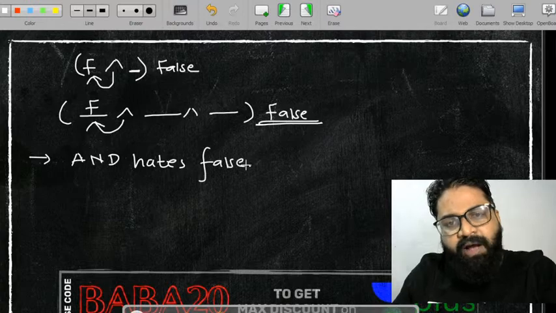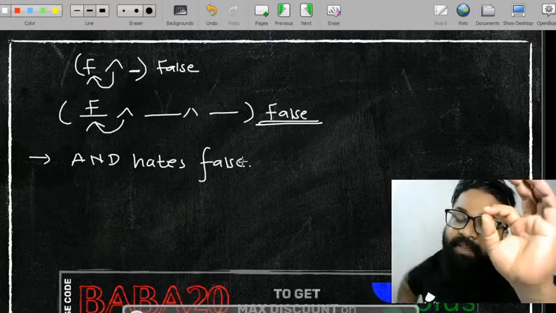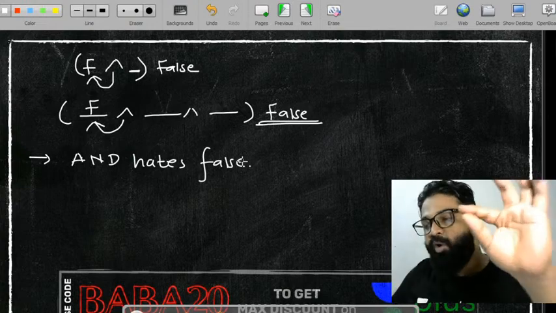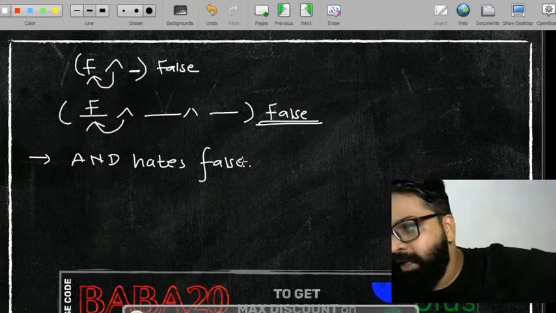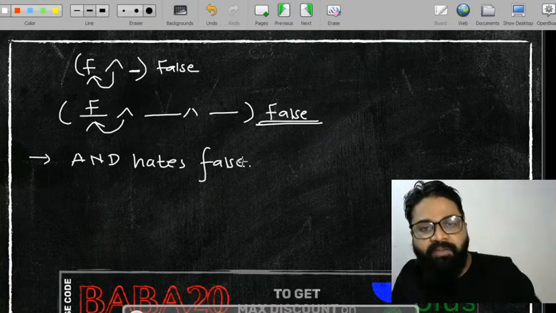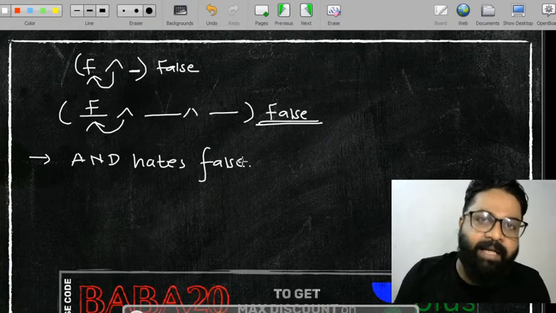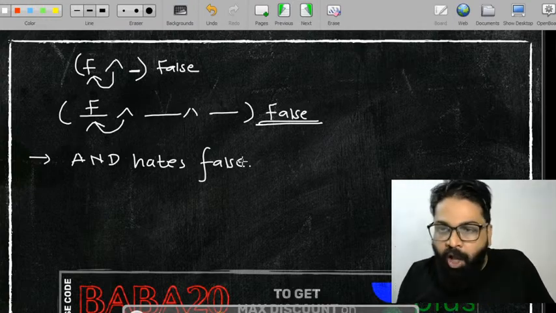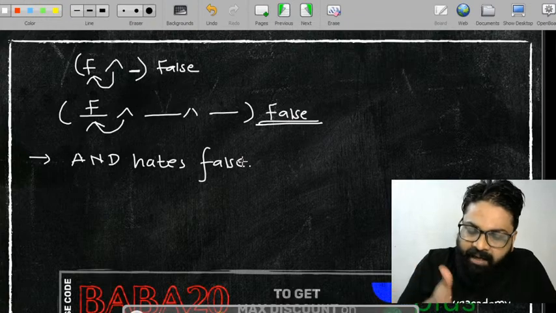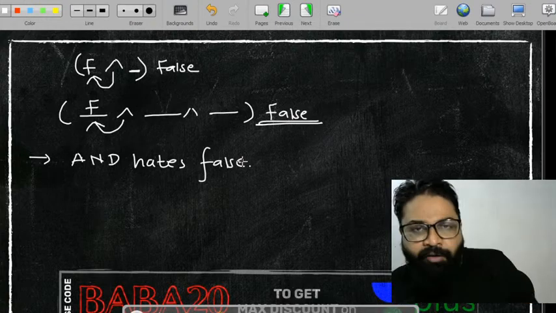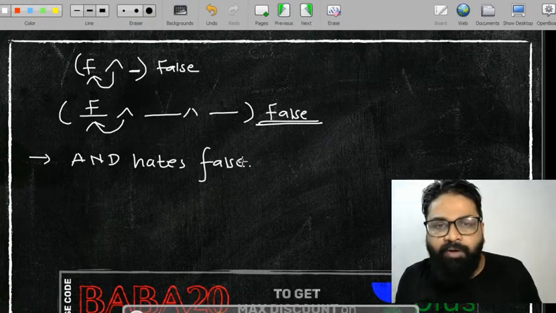This is a thing that you have to understand, and this is one of the important topics with respect to quantifier. ये quantifier का सबसे important topic है. क्या कि आपका जो and होता है ना, and hates false. Let's consider there is one compound statement that is made up of thousands of simple statements और सबके बीच में and लगा हुआ है. तो उसमें से अगर एक भी false होता है, the whole statement will become a false.